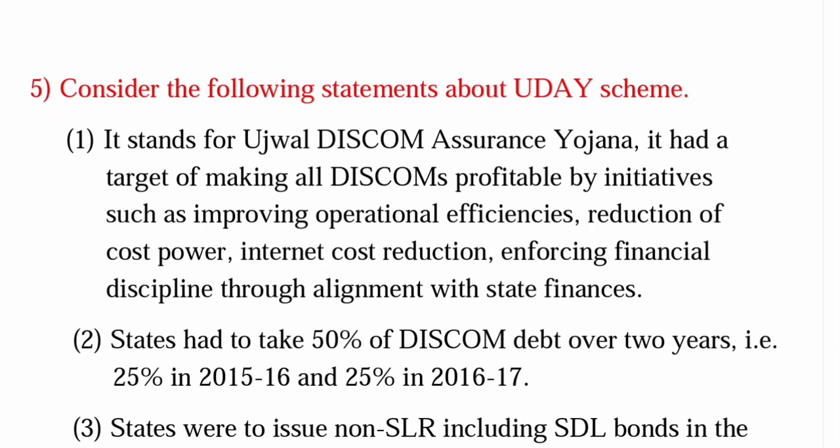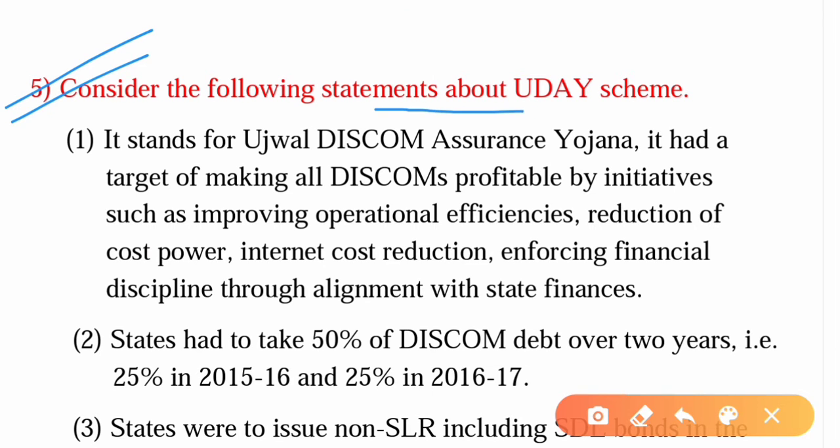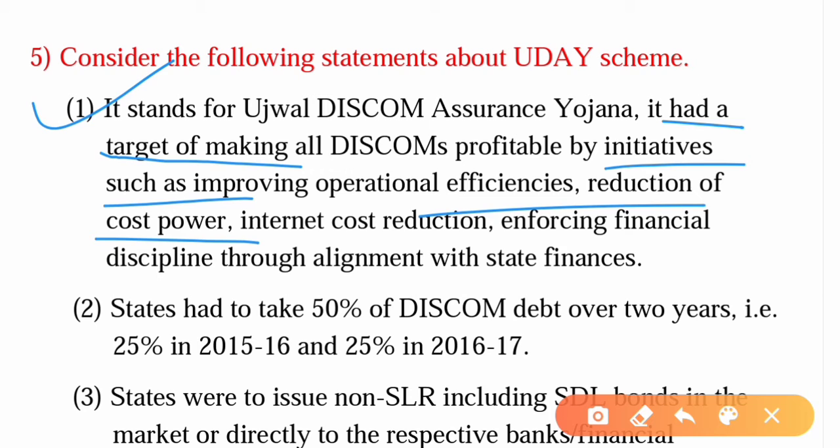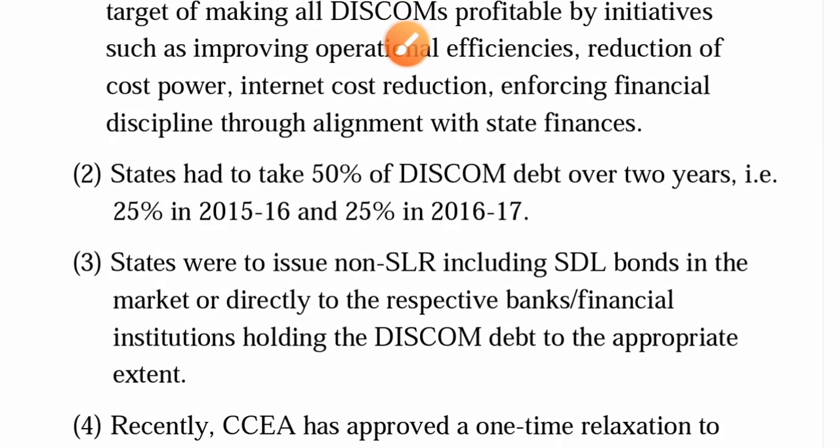Fifth question is, consider the following statements about Uday scheme. The first statement is, it stands for Ujjwal Discom Assurance Yojana. It had a target of making all discoms profitable by initiatives such as improving operational efficiencies, reduction of cost of power, interest cost reduction, enforcing financial discipline through alignment with state finances.